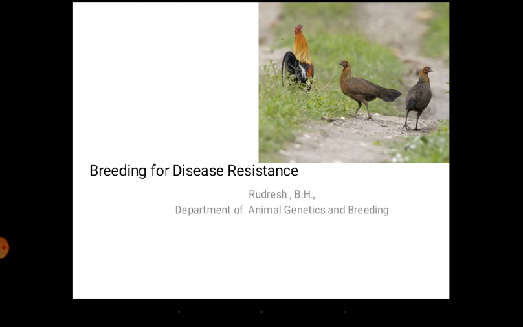the earlier two units, that is unit 1 and unit 2, which comprise the first course on statistics and the second one on principles of genetics. This especially is a relatively application oriented unit. Okay, that is livestock and poultry breeding. So in that again we explained, initially, just to make it very brief for you.